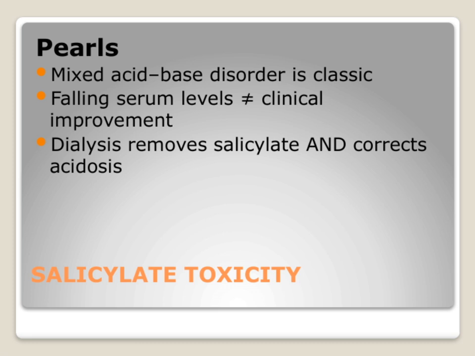Now, when it comes to treatment, dialysis plays a crucial role. It doesn't just remove the salicylate from the bloodstream, it also helps correct the acidosis that often accompanies toxicity. This dual benefit makes dialysis a vital intervention in severe cases. So, to sum up, always keep in mind that serum levels are just one piece of the puzzle, and that dialysis can be a powerful tool to address both the toxin and the acid-base imbalance. This holistic approach is essential for effective management of salicylate toxicity.